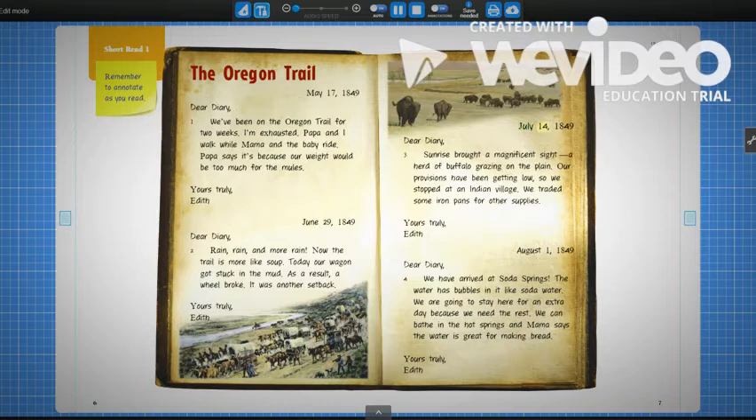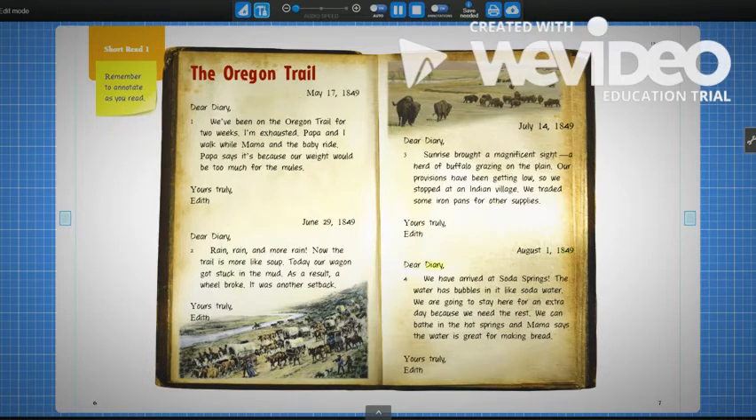July 14th, 1849. Dear Diary, sunrise brought a magnificent sight. A herd of buffalo grazing on the plain. Our provisions have been getting low, so we stopped at an Indian village. We traded some iron pans for other supplies. Yours truly, Edith.